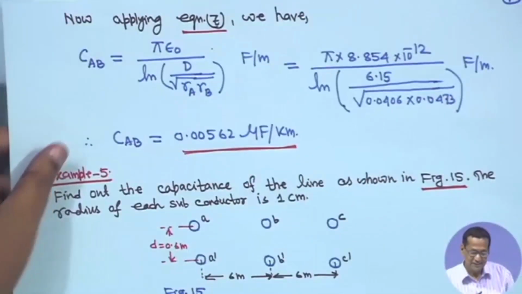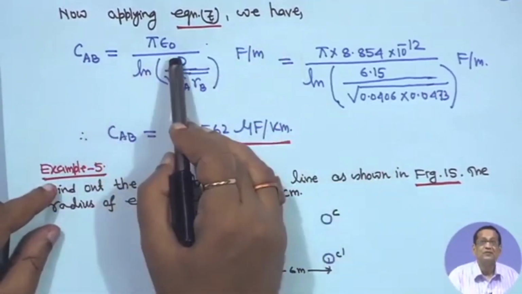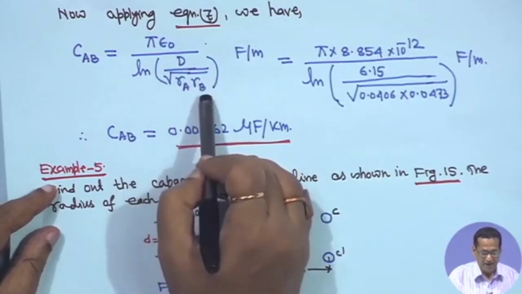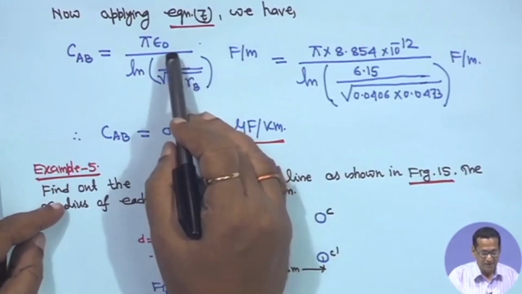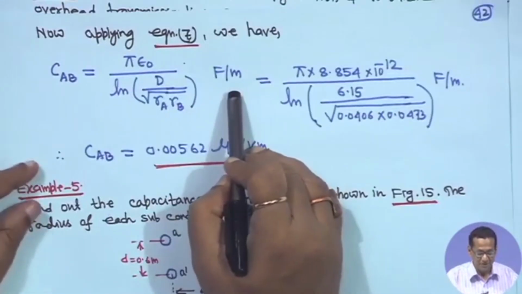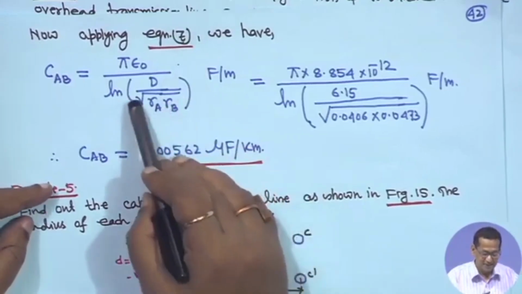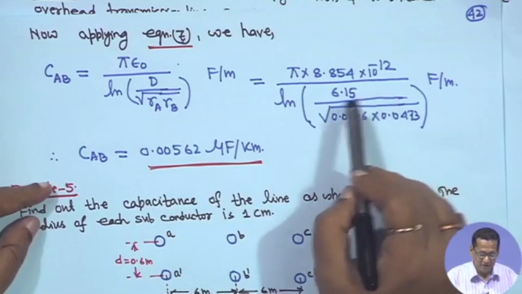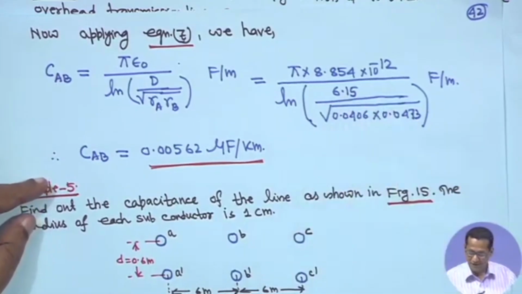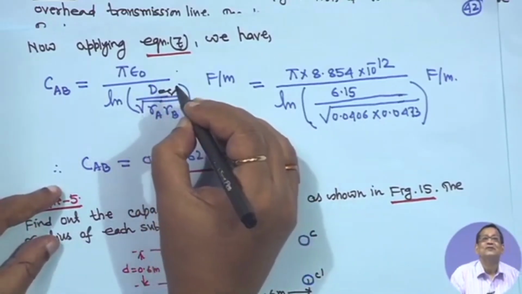Now applying equation 7, you have CAB is equal to pi epsilon 0 upon ln d root over R A R B. In that equation it is given pi epsilon 0 d upon root over R 1 R 2, if I recall correctly, farad per meter. You can go back to equation 7. So, substitute this, instead of d I can make it DEQ, right.